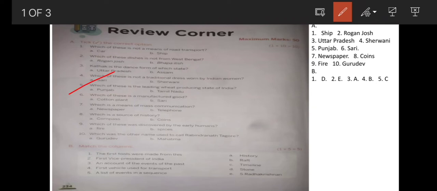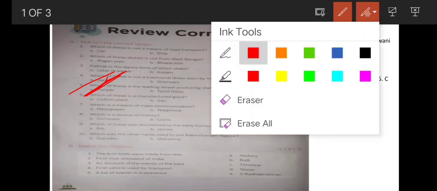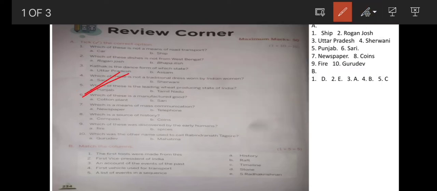5. Which of these is the leading wheat producing state of India? The answer is Punjab. There are two wheat producing states in our country India, Punjab and Haryana. As option Haryana is not here, so we will write Punjab. If the Punjab and Haryana option is available, then we will write Punjab and Haryana, but Haryana is not here, so we will write Punjab. The answer is Punjab.